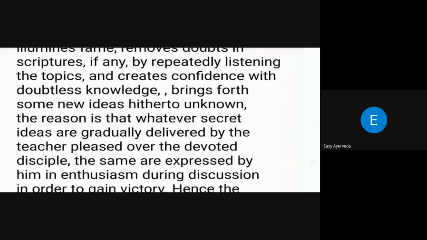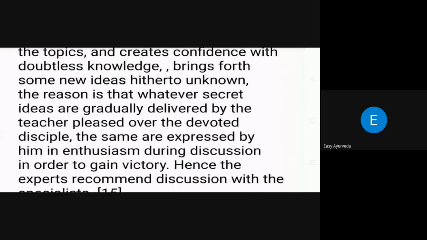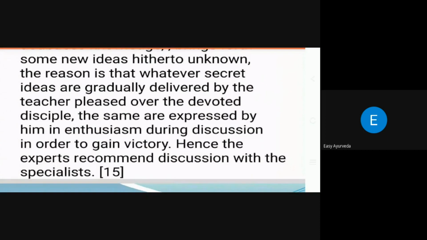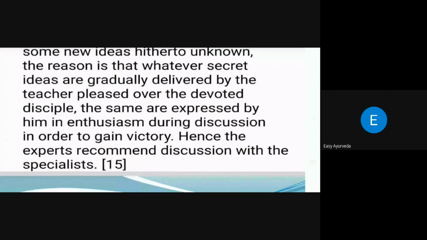The reason is that whatever secret ideas are gradually delivered by the teachers and placed over the devoted disciple, the same are expressed by him in enthusiasm during the discussion in order to gain victory. Hence, the experts recommended discussion with the specialist.